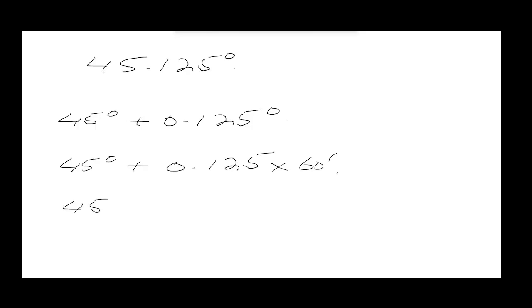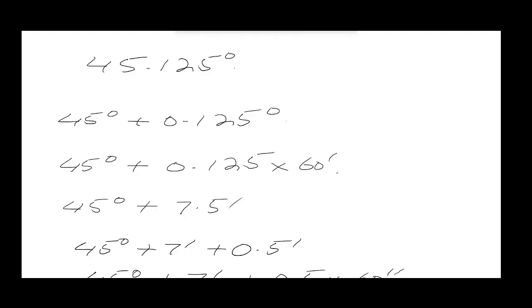So we can write 45 degrees added with 7.5 minutes. But here the answer is still in a decimal place. So we will just separate them again. So 45 degrees added with 7 minutes and then added with 0.5 minutes again. Now these minutes will be converted into seconds. So 45 degrees added with 7 minutes added with 0.5, which is multiplied by 60 seconds.